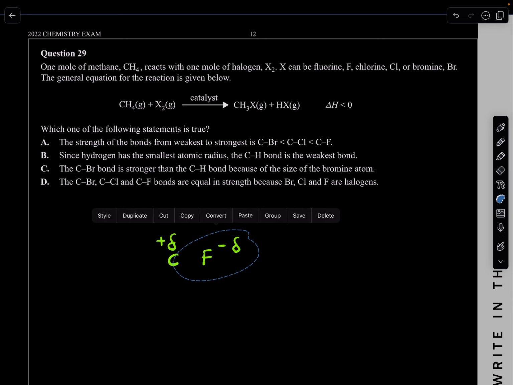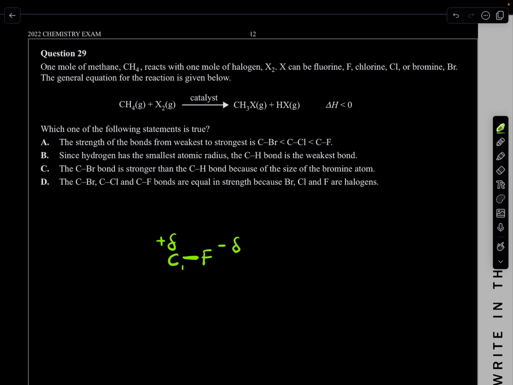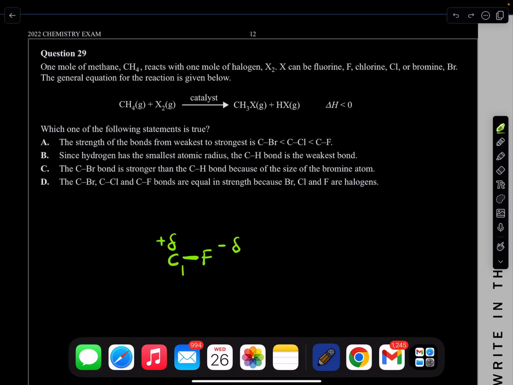So they're going to be bonded very close to each other, and the shorter the bond length, the stronger it is. Now, we know fluorine, because it's more electronegative, is going to attract that carbon so much more. So it has to have a much smaller bond length, and hence a stronger bond. So high electronegativity means the stronger the bond. So fluorine has to be the strongest. Then it has to be what? I think chlorine and bromine.